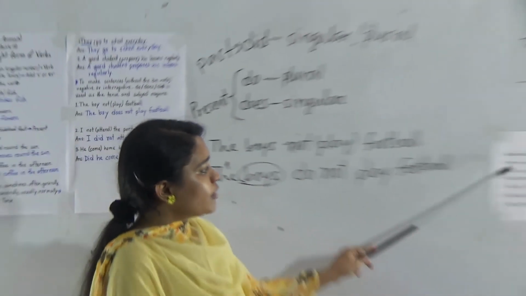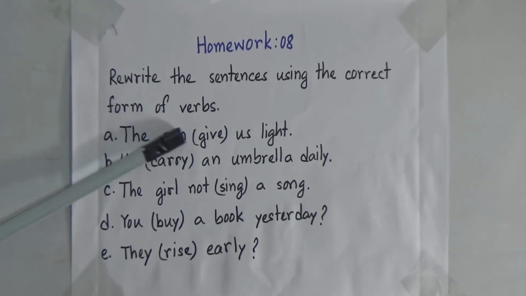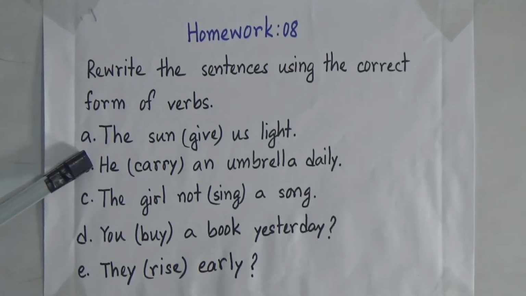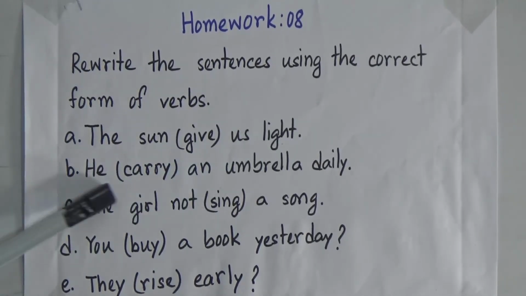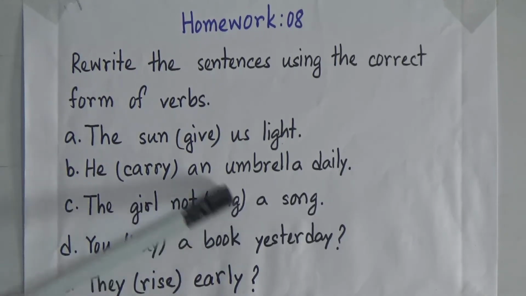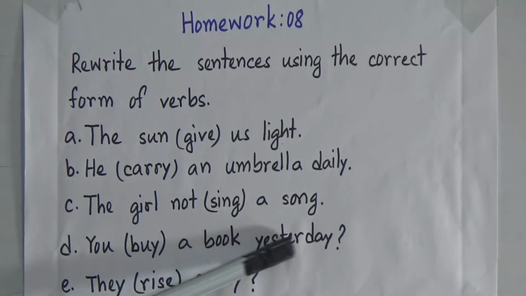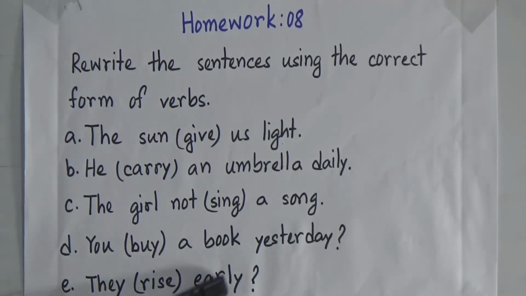So my dear students, there is a homework for you, homework number 8. Rewrite the sentences using the correct form of verbs. Number A, the sun give us light. Number B, he carry an umbrella daily. Number C, the girl not sing a song. That means you will make this sentence negative. Number D, you buy a book yesterday. Now look at this mark, it's a question mark, so you will make it interrogative. Number E, they rise early. That is also a question mark, you will make this sentence interrogative.